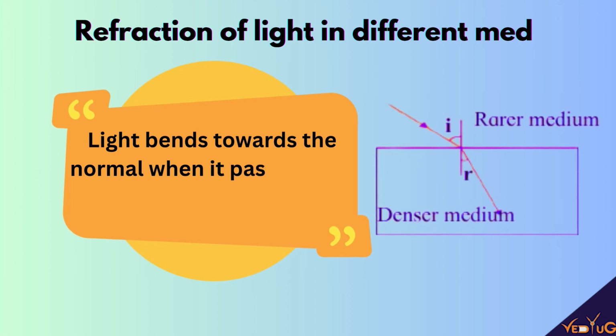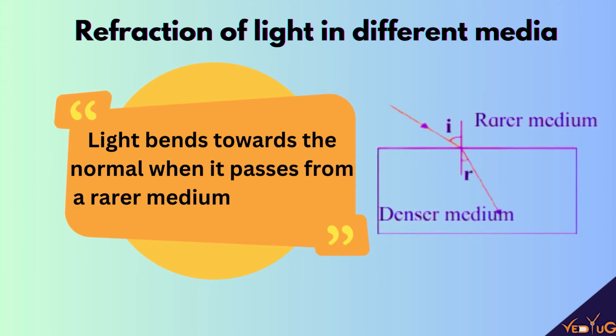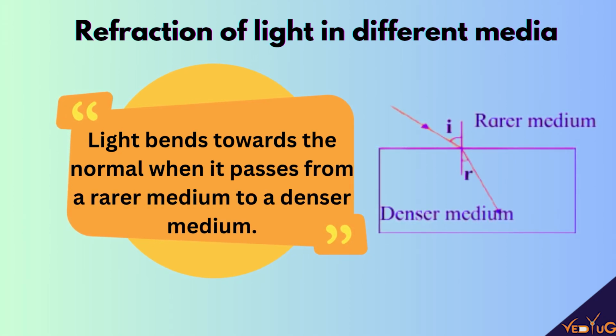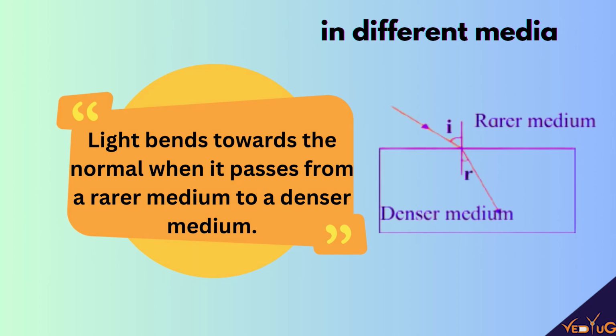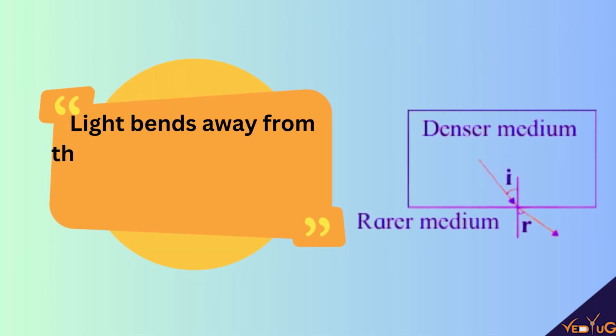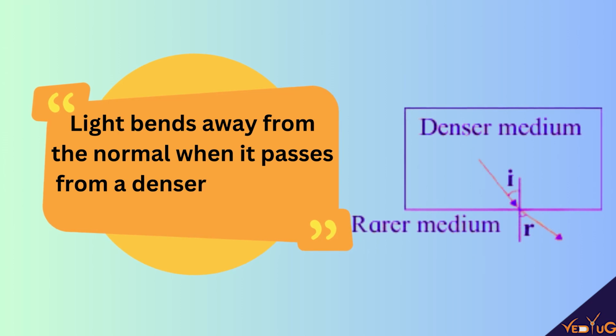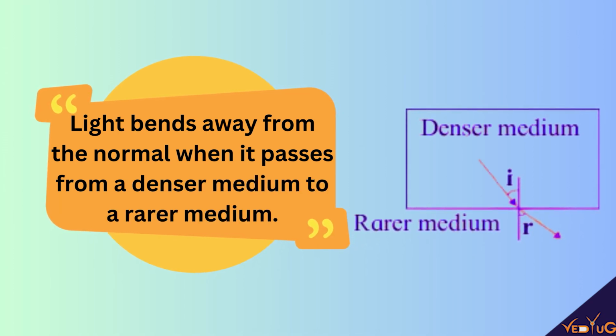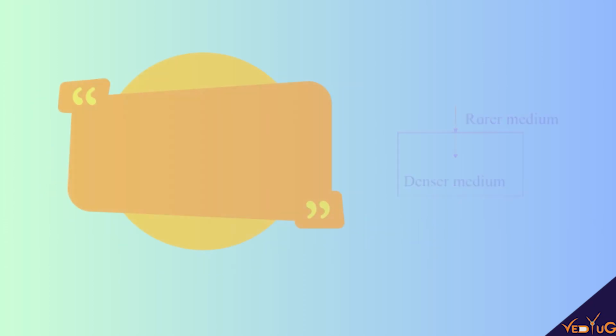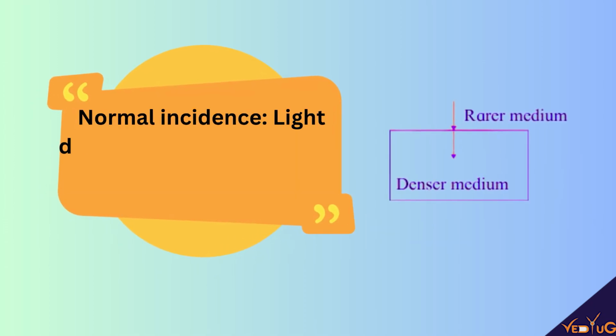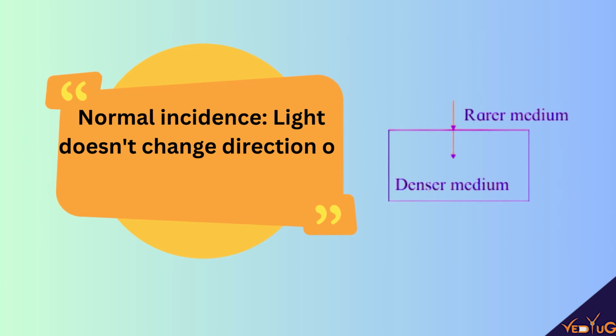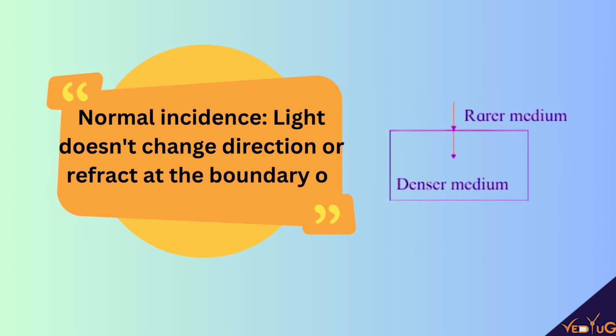Light bends towards the normal when it passes from a rarer medium to a denser medium. You can see the image below. And light bends away from the normal when it passes from a denser medium to a rarer medium. This is also given in a diagram below. In normal incidence, the light doesn't change direction or refract at the boundary of two media.